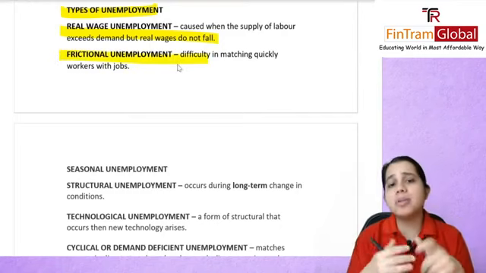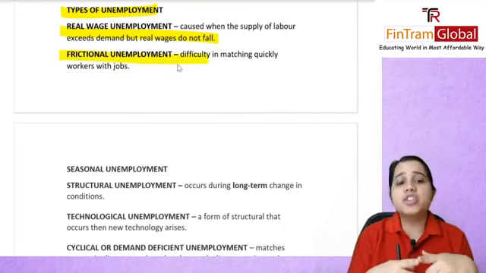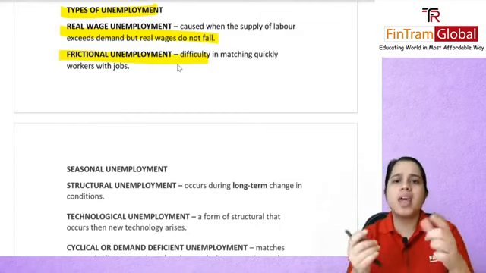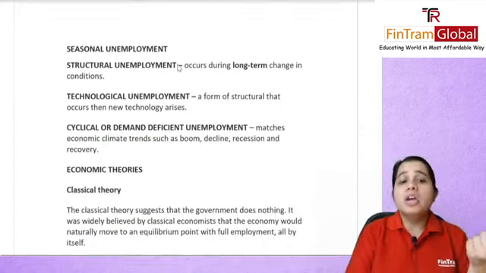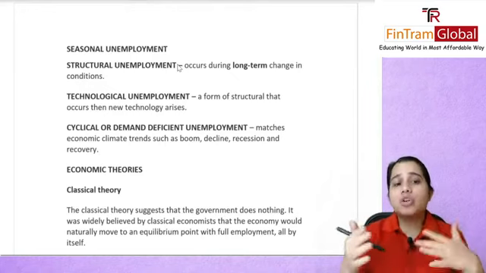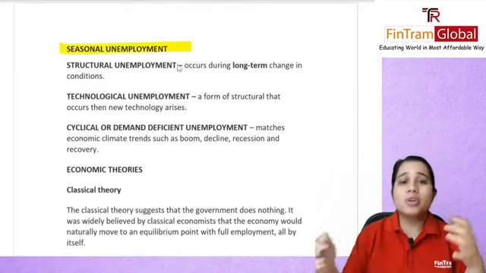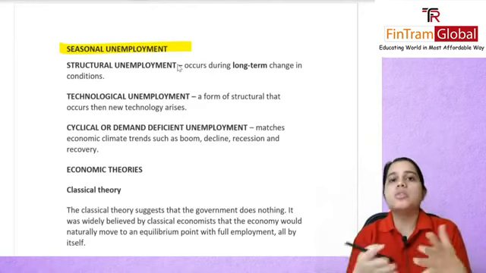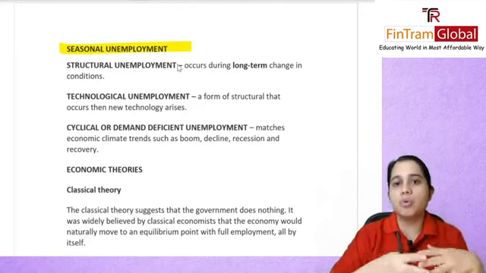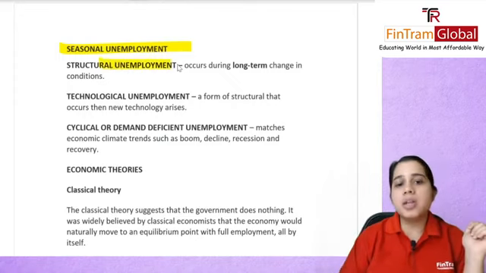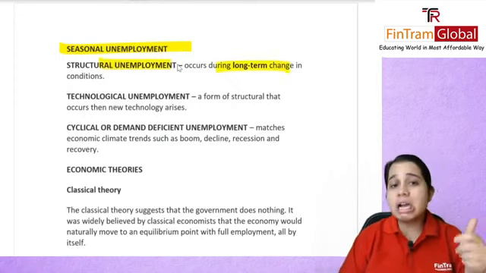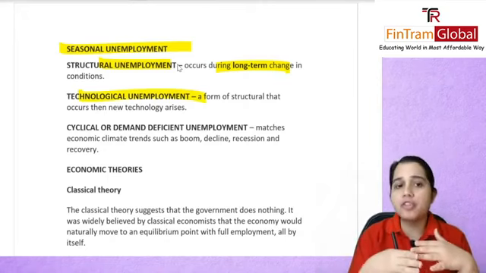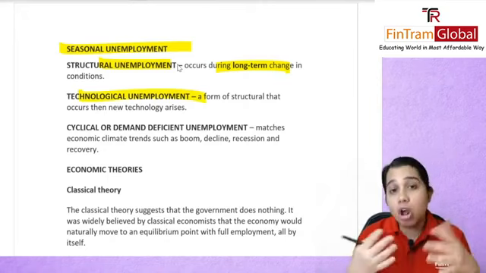You have your frictional unemployment, usually difficulty in matching quickly workers with jobs. When you are changing jobs, that period will be your frictional unemployment. You have your seasonal unemployment, depending upon a particular season. Like if, let's say, you sell woolen clothes, then obviously during summers you will not be employed. Structural unemployment occurs during long-term change in any conditions. Your technological unemployment is sort of a part of structural, when any new technology has arisen.